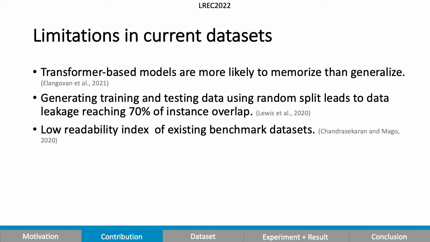The standard approach of evaluating transformer-based models is basically by fine-tuning, then testing them on a dataset designed for a specific downstream task. However, recent research suggests that the common practice of using random split on the dataset inadvertently leads to data leakage from the training set to testing set, reaching 70% of instance overlap, which means the models are more likely to memorize data than generalize.